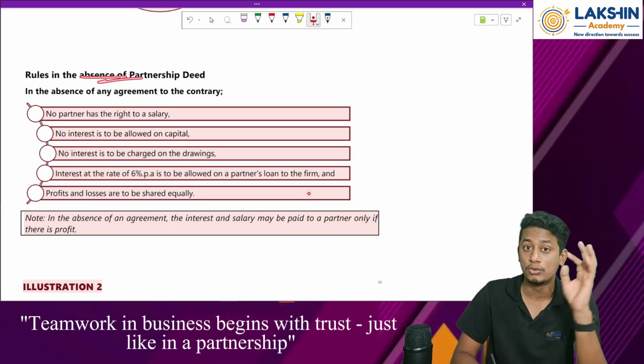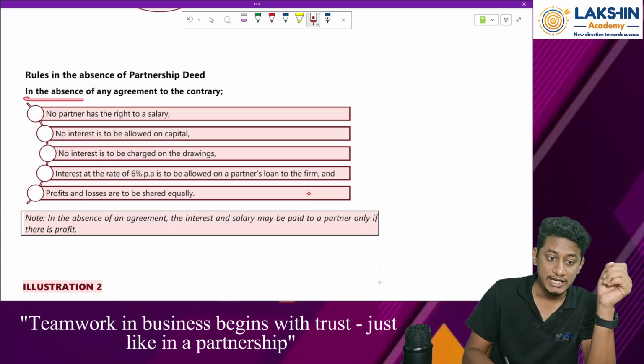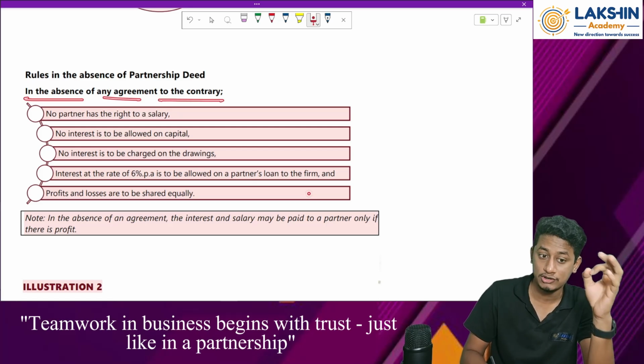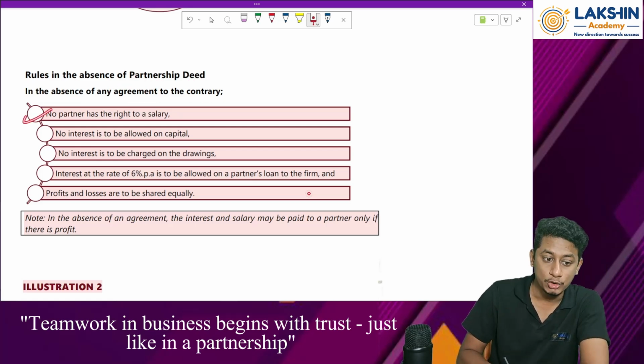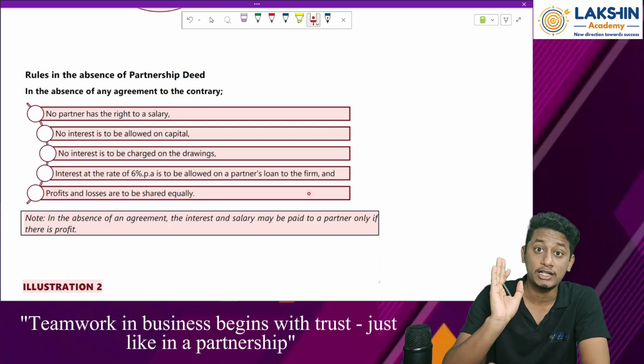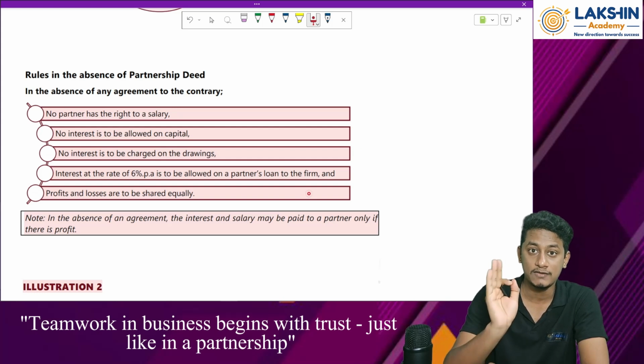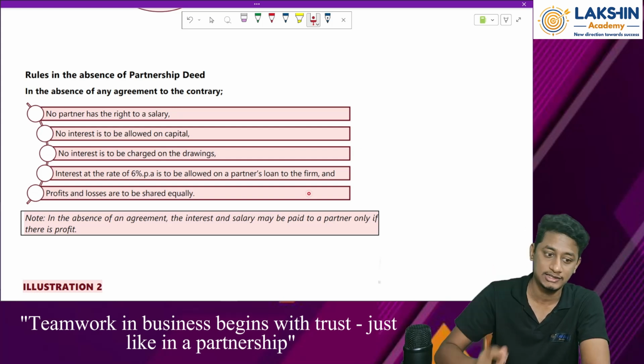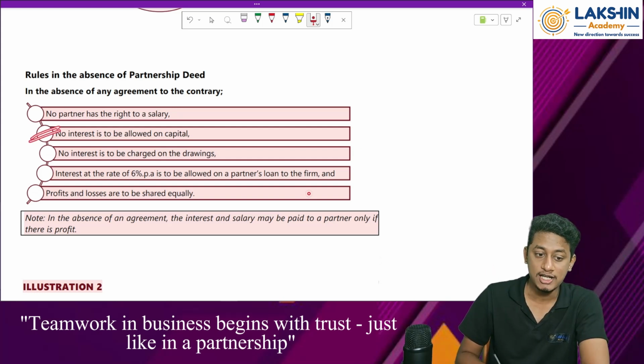Then what to take for the purpose of accounts? Let's see. In the absence of an agreement to the contrary, and we know that a partnership deed is an agreement, no partner has the right to salary. So if there is no partnership deed, none of the partners will have a right to get salary. Clear? None of the partners will have a right to get the salary. Then no interest shall be allowed on the capital.